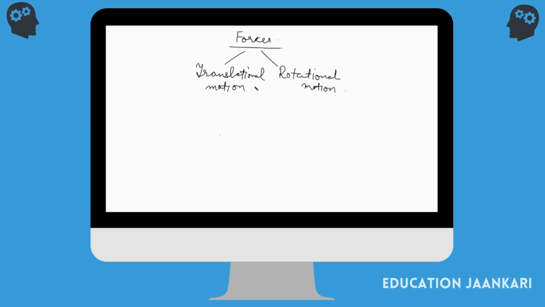So how can we define translation motion? The motion that occurs in the body in the direction of force applied is called translation motion, or the direction in which the body moves. So we can say when a force acts on a body which is free to move, it moves in a straight path in the direction of the force.